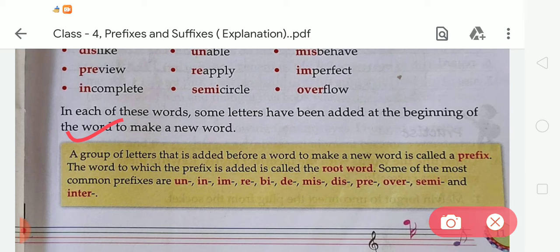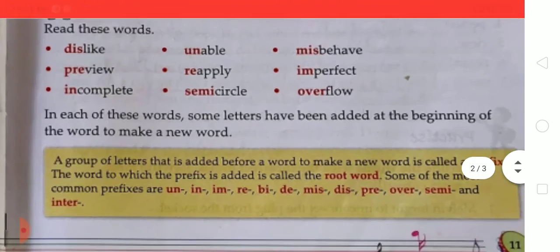The word to which the prefix is added is called the root word. Some of the most common prefixes are un, in, im, re, bi, de, mis, dis, pre, over, semi and inter. Okay student, so these are examples of prefixes.